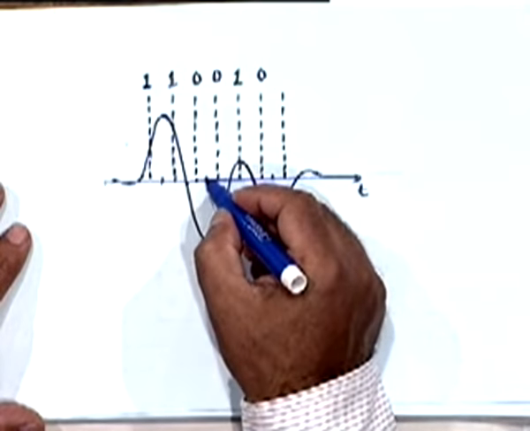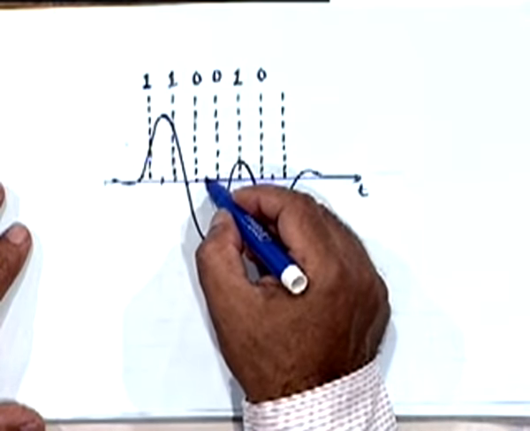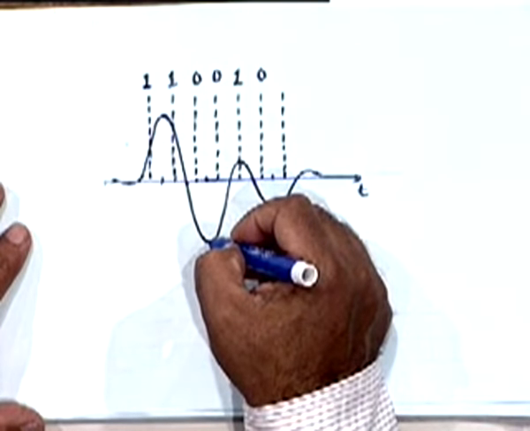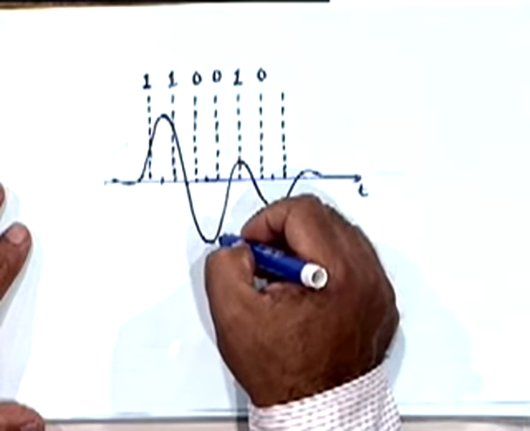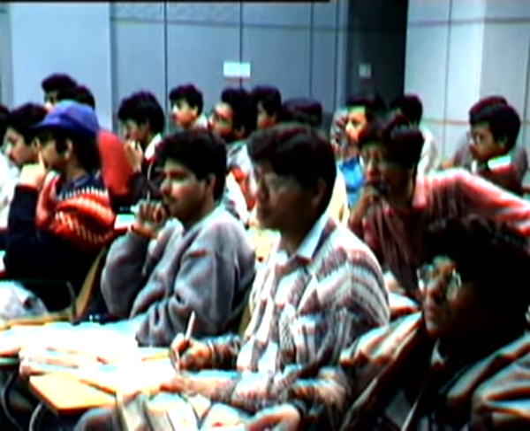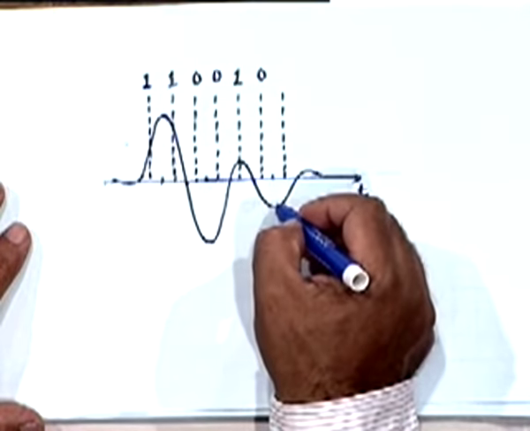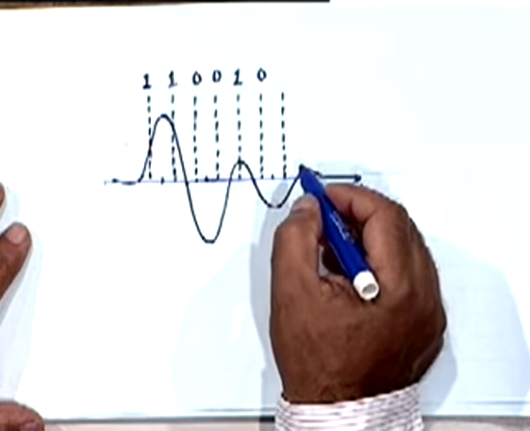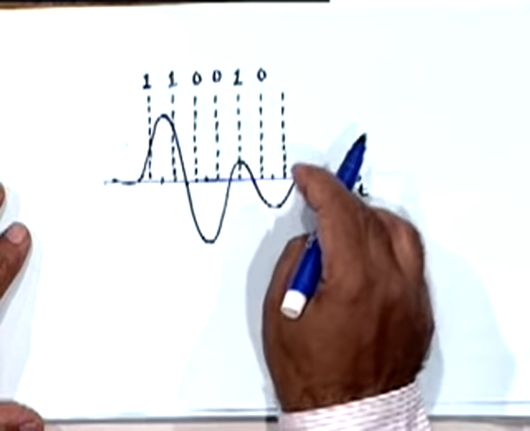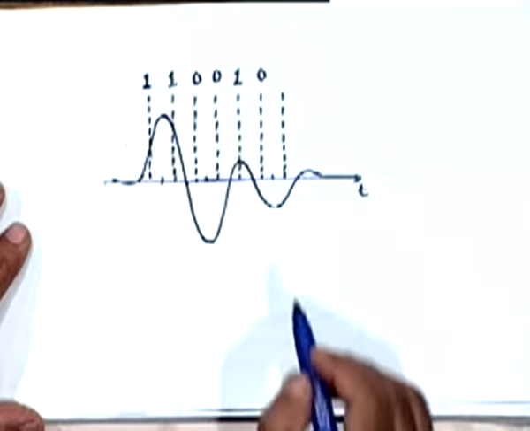So here again, since it is a 0 followed by a 0, this is again a change of polarity, again a change of polarity, and so on. Of course I have stopped here because I have not specified the next bit.